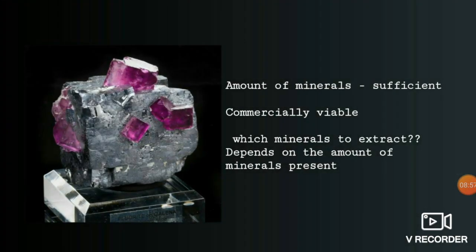And here, for example, you just look into this picture. Here, in a stone, you can see some form of minerals, right? Some type of colorful stone is there. And first you need to check whether we should extract this mineral or not. Because if the minerals are very less in number in that rock, you should not invest much for the extraction, because it is not easy to extract the minerals and purify the minerals. It is somewhat complicated and it involves much money to do the process.